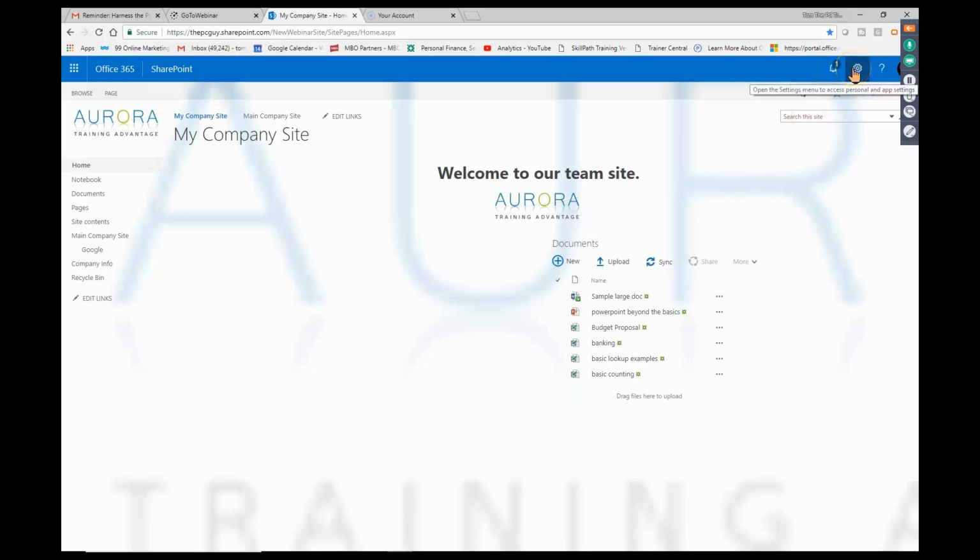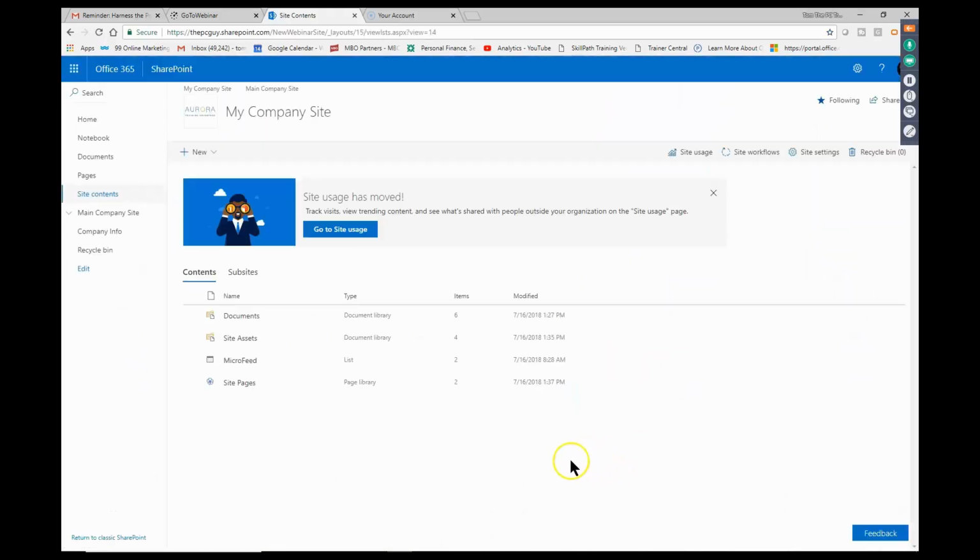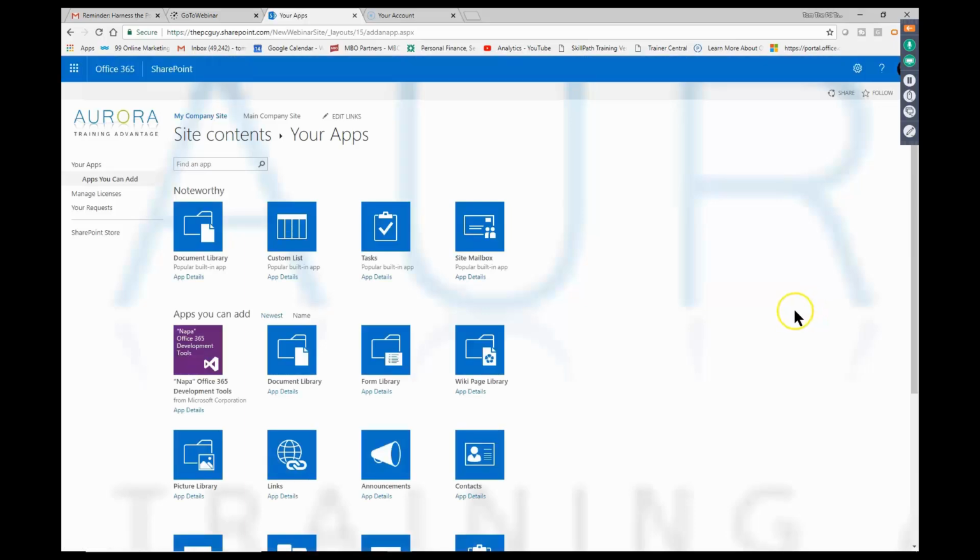So again, I'm going to pick on the settings wheel, and we'll go into site contents this time. There's a couple ways to go where I'm going to go, but I usually go back to the site contents. The site contents is everything that's in your site at this time. Now, to add something new onto here, we'll pick on the word new. We can add a list. There's various lists of information. We can add a new page, a new document library. But I'm going to go over here and pick on the word app. And then you'll see there's many things that we can add.